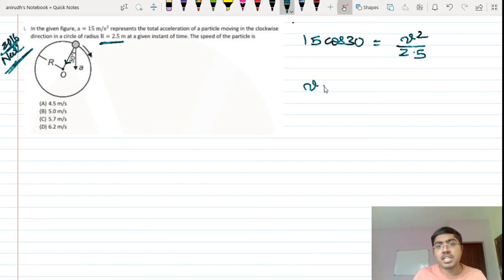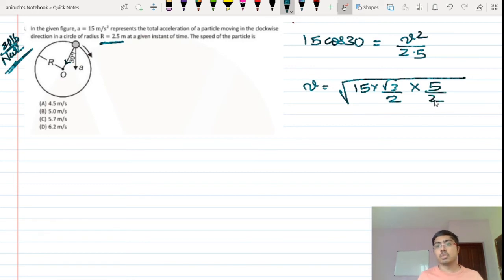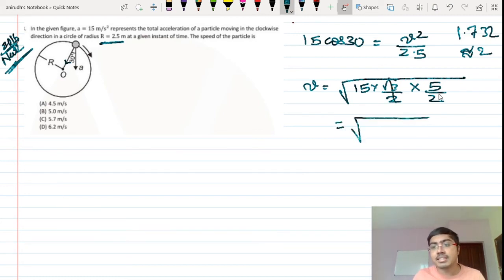So what is v then? v will be the square root of 15 cos 30, that is root 3 by 2, multiplied by 2.5, which I will write as 5 by 2. Now root 3 is 1.732, let us take it nearly as 2 itself, so I'll just cancel this off. What will I get after this? 15 into 5 is 75, by 2 is 37.5. I will try to find this particular value. 5 5s are 25, so it is more than that. So my answer is either C or D.